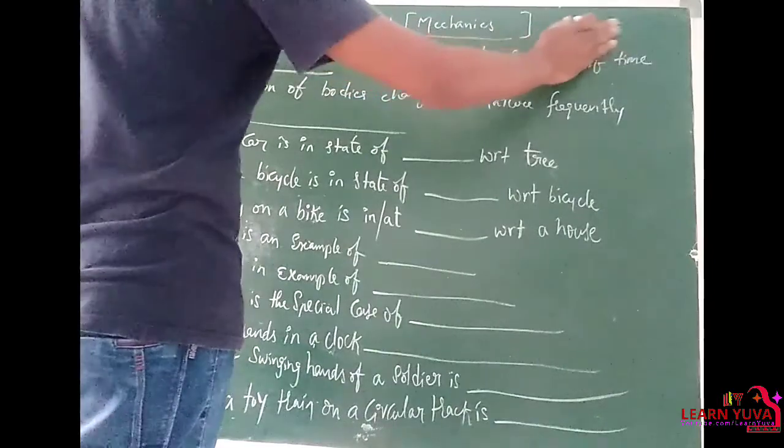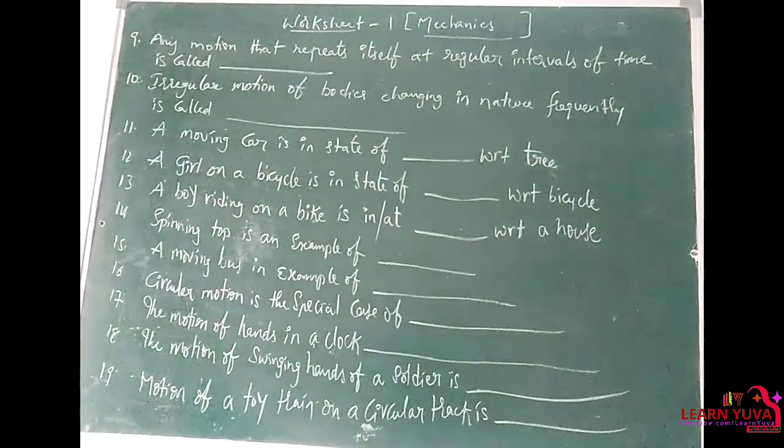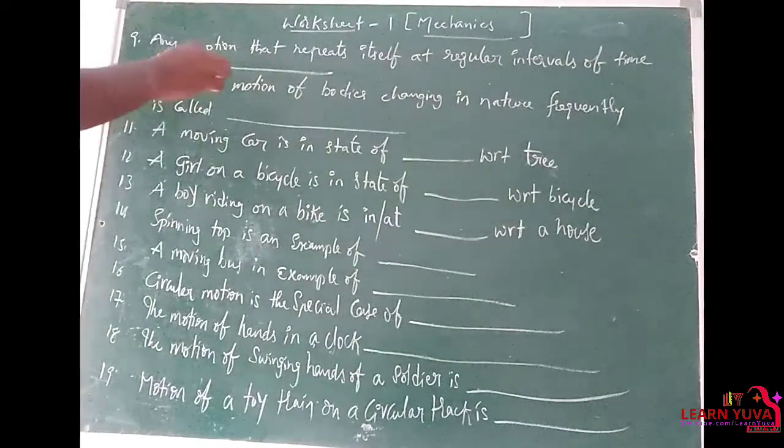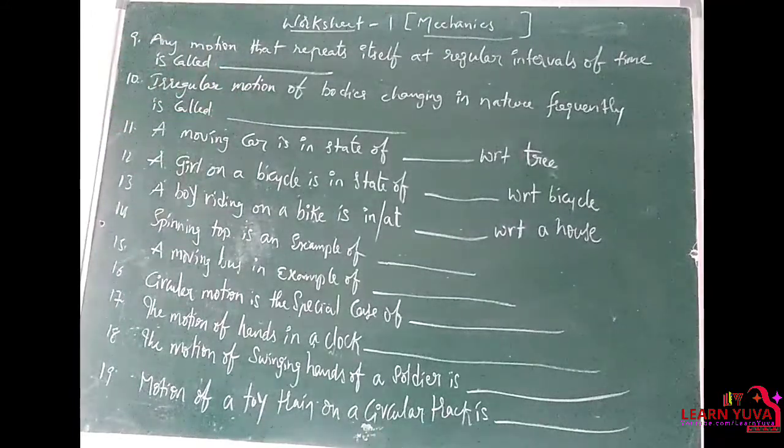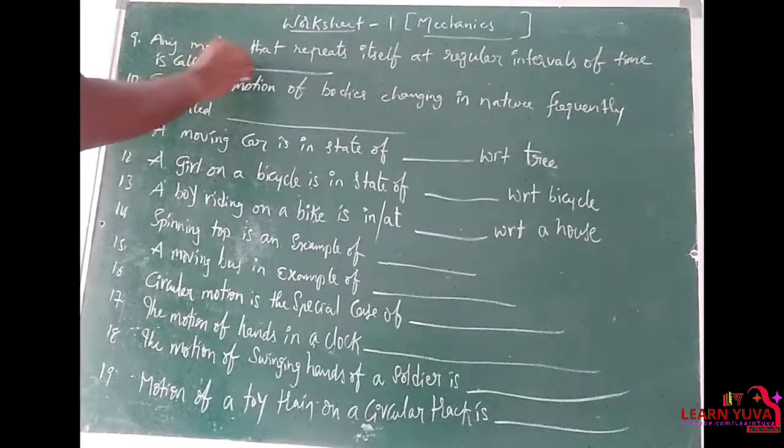So at regular intervals of time, the motion is going on, that repeats itself. So that is periodic motion.